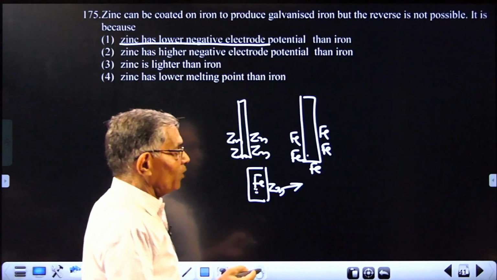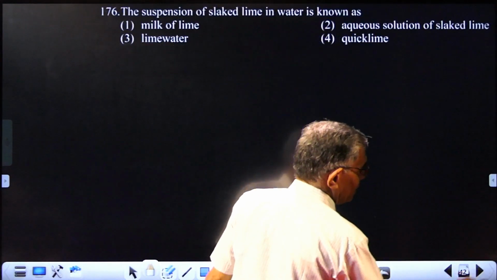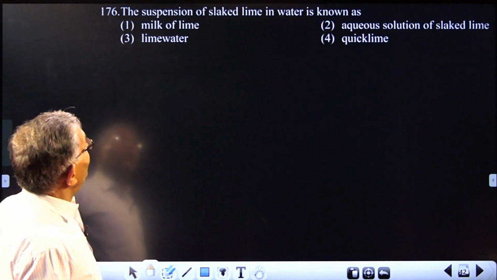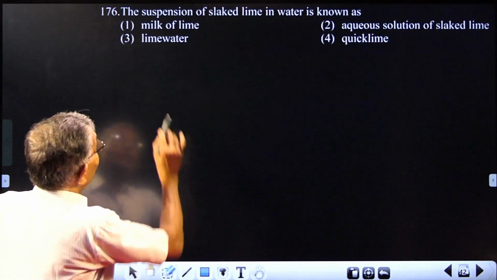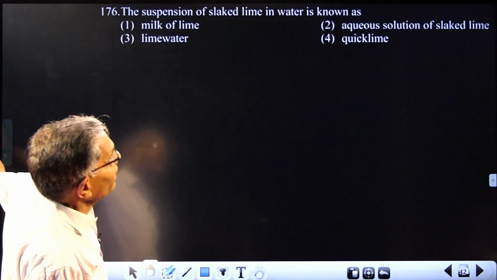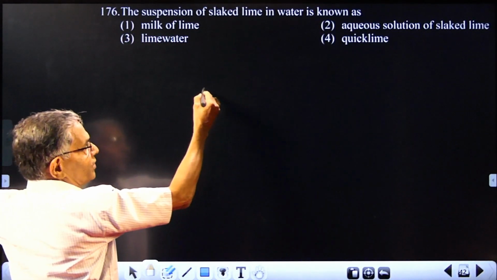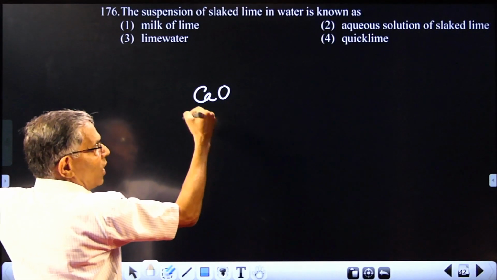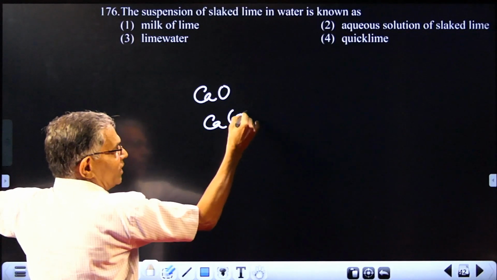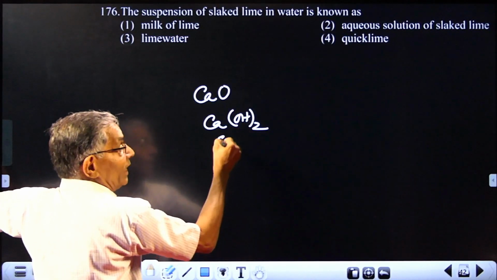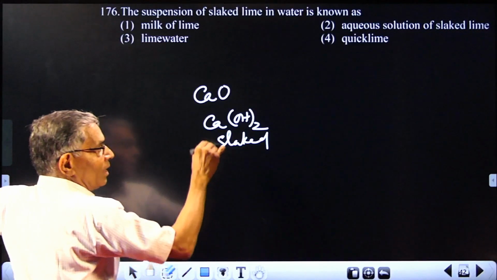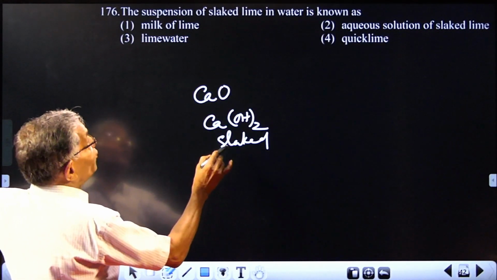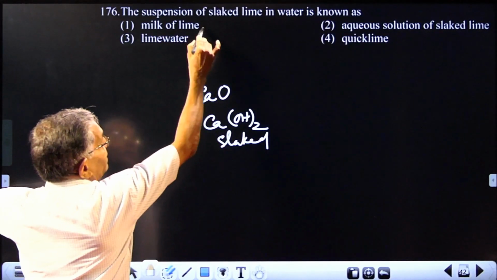The answer is zinc is having lower negative potential. Therefore, it is more reactive. What is the solution called? This solution, suspension of slaked lime in water. It is lime chemistry. You know, this is called quicklime. When water is added to make it Ca(OH)2 powder, you call it slaked lime. When this is put in water and stirred well, you are getting milk of lime. That is the answer here.